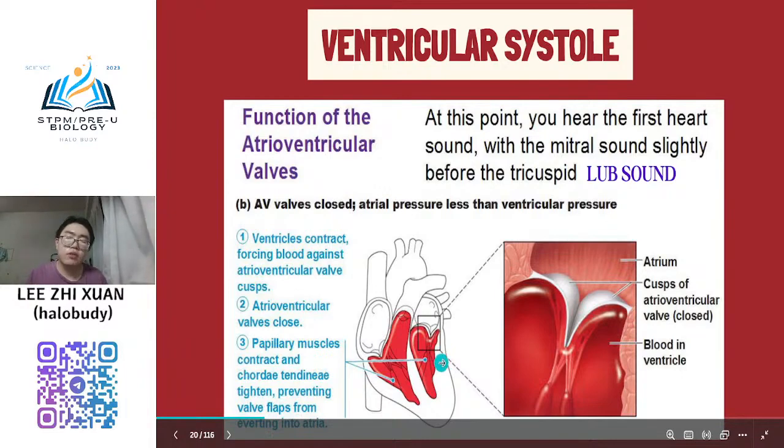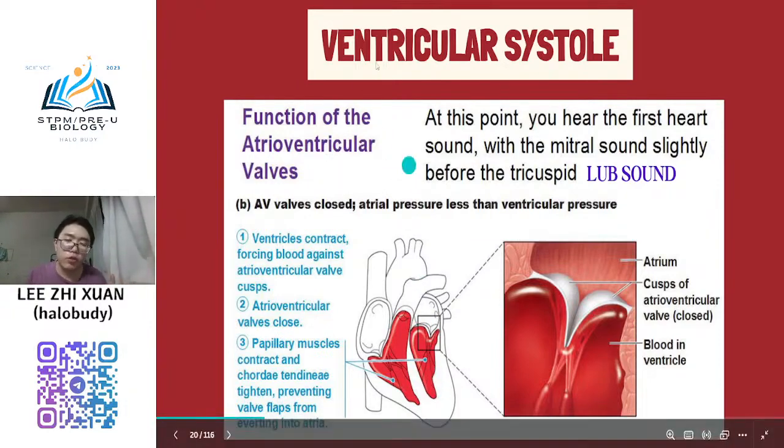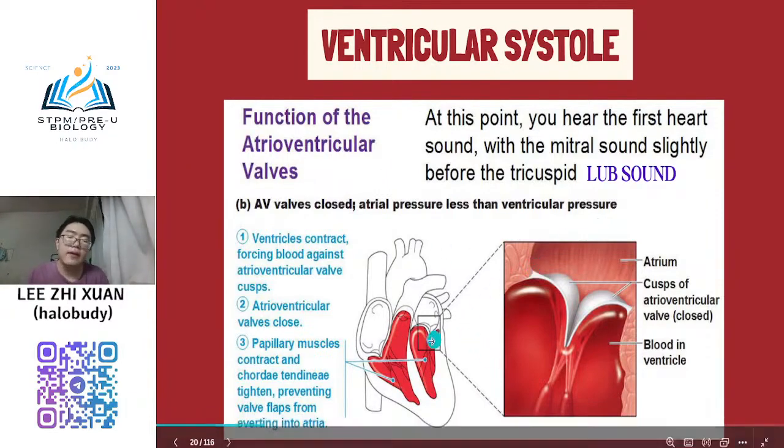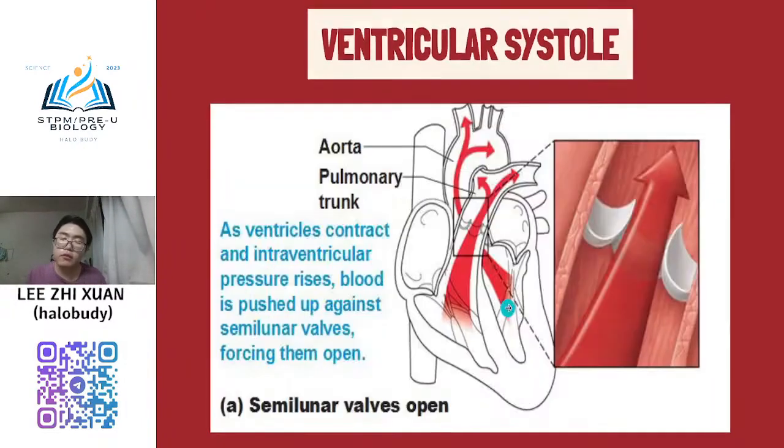Third thing is now your ventricle muscle is starting to go into systole. So when it starts systole, it means that the volume of the ventricle will decrease, and the pressure of the ventricle will increase. So this will cause the blood in the ventricle to be pushed upward, and the left ventricle will pump the blood to the whole body, and the right ventricle will pump the blood to the lung, and this will force the semilunar valve to open. So these are the things that happen in ventricular systole.